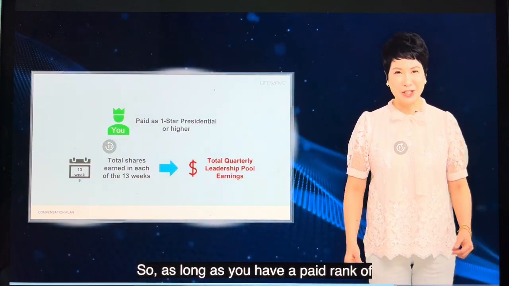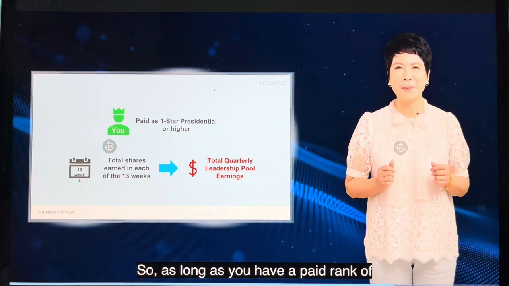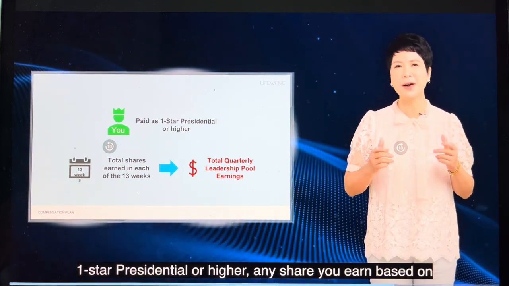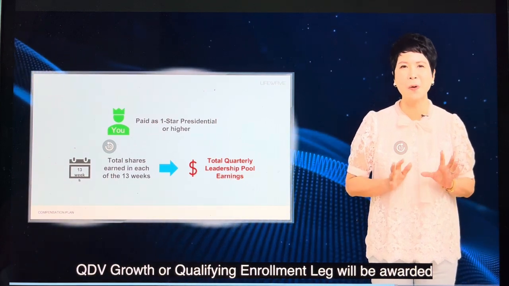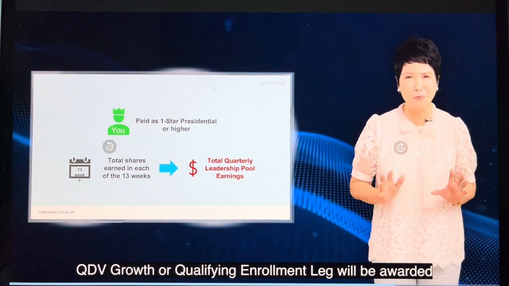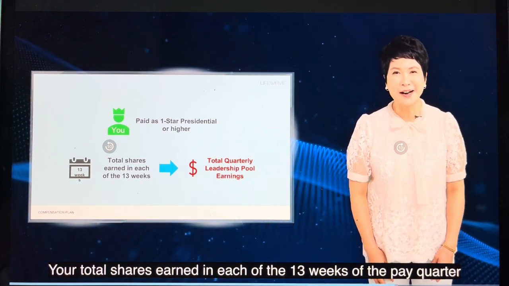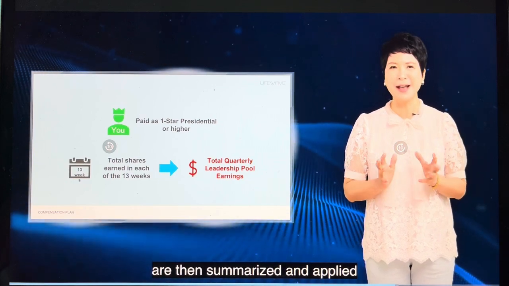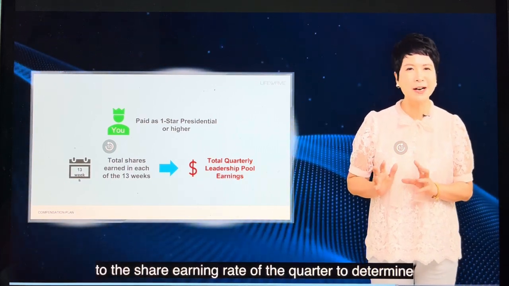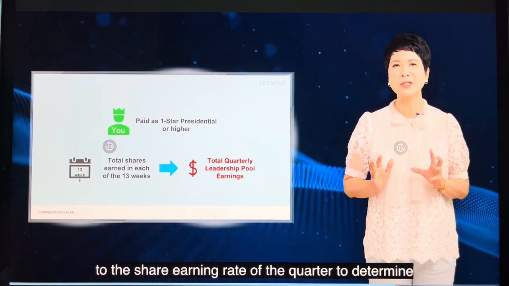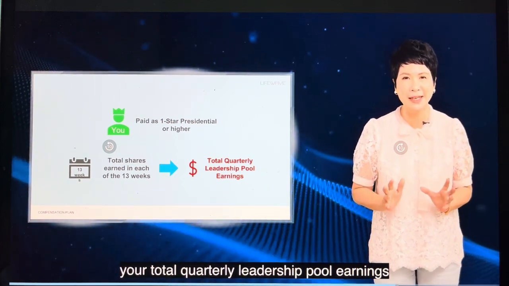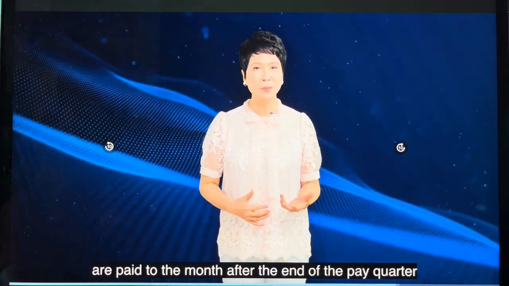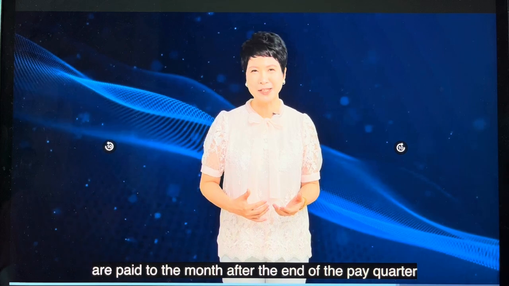So, as long as you have a pay rank of 1-star presidential or higher, any share you earn based on QDV growth or qualifying enrollment legs will be awarded. Your total shares earned in each of the 13 weeks of the pay quarter are then summarized and applied to the share earn rate of the quarter to determine your total quarterly leadership pool earning. Quarterly leadership pool earnings are paid in the month after the end of the pay quarter.